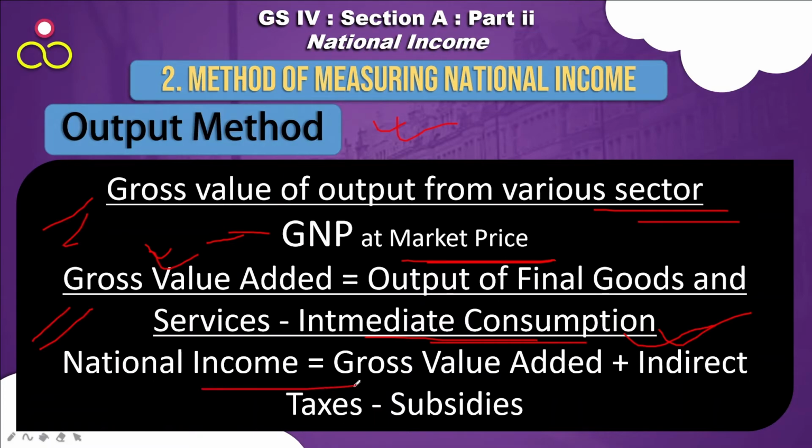So national income is the gross value added plus the indirect taxes minus the subsidies. Whatever subsidy is provided by the government, you deduct that from the gross value added.